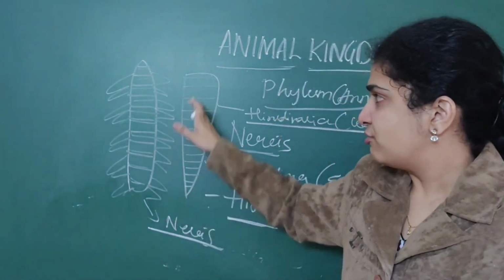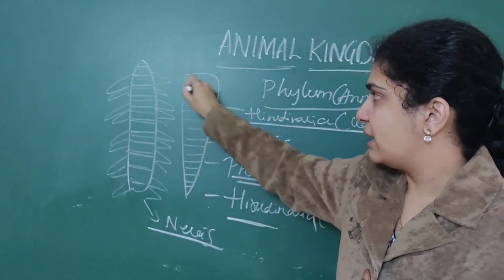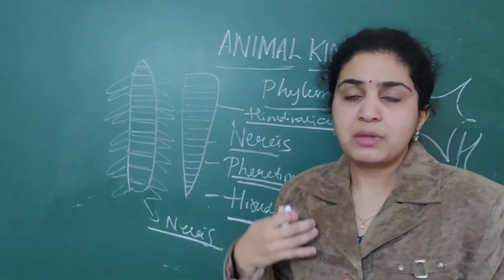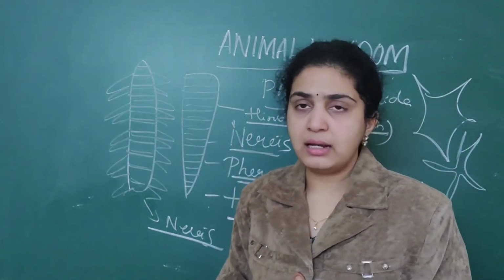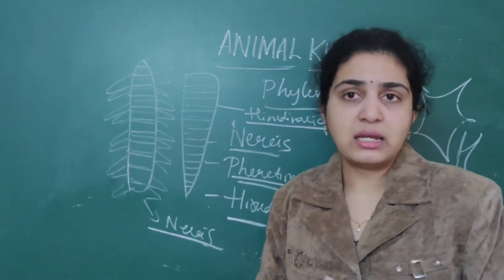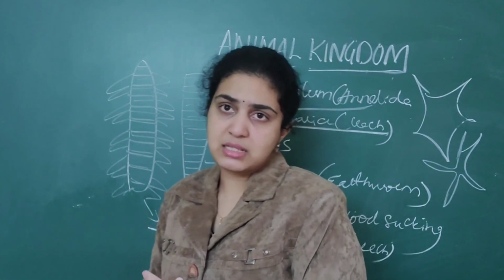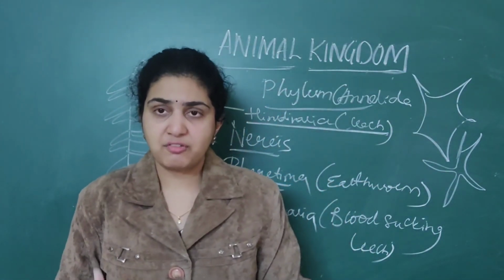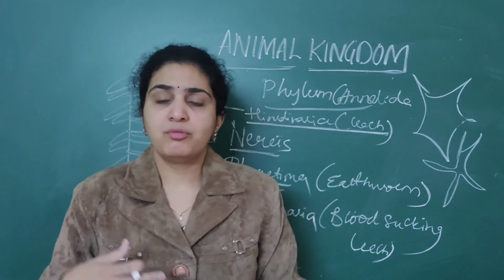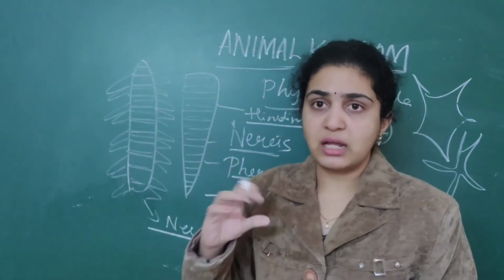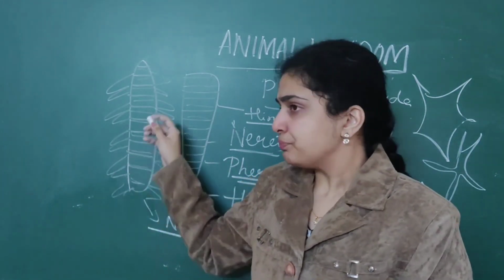If the body is divided into numerous segments, it may be Arthropoda or Annelida, but mostly it is Annelida. Arthropoda you can easily identify from different animals, like cockroach, butterflies, silkworm. Everything will come under Arthropoda, that you can easily identify.